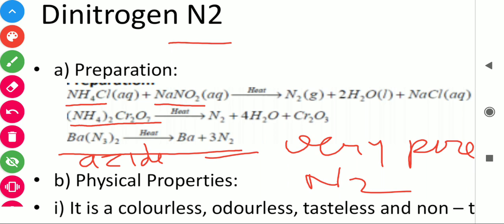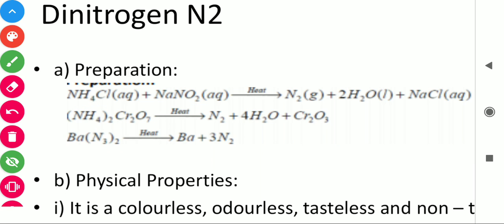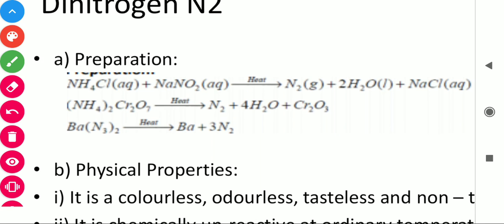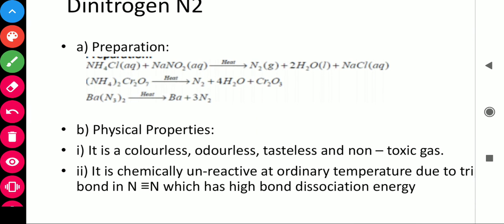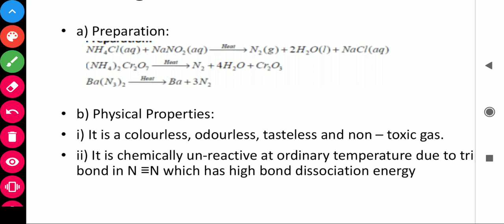Now we will discuss the physical properties of nitrogen gas. It is a colorless, odorless, tasteless and non-toxic gas. One more conceptual question: why is it inert at room temperature? Why is nitrogen gas inert at room temperature?